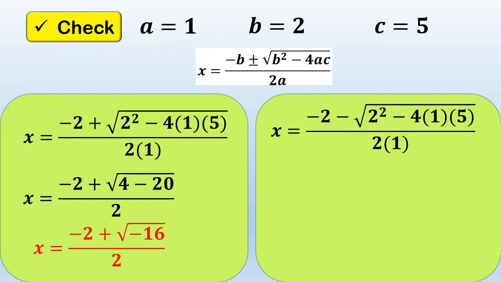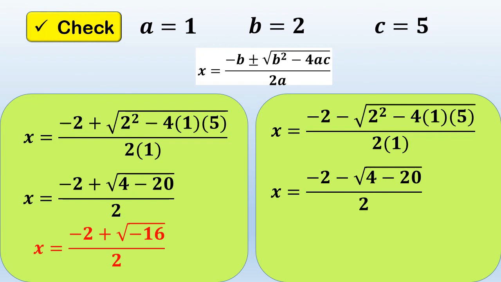So, negative 2 minus square root of 2 squared minus 4 times 1 times 5 over 2 times 1. So, let's simplify and copy negative 2 minus square root of 2 squared. So, it is equal to 4 minus 4 times 1 times 5 is equal to 20. Over the denominator, 2 times 1 is equal to 2.